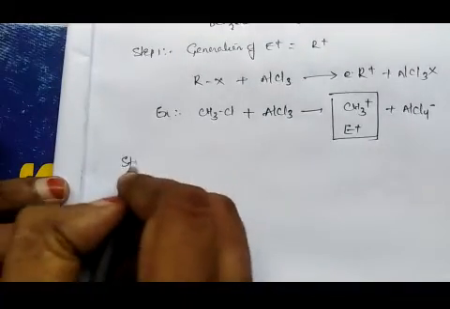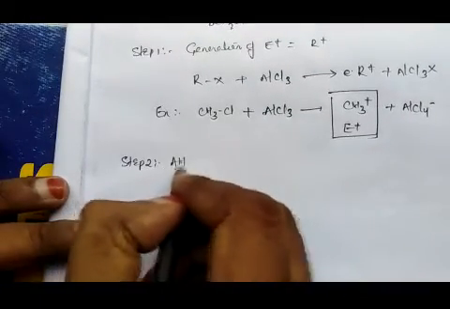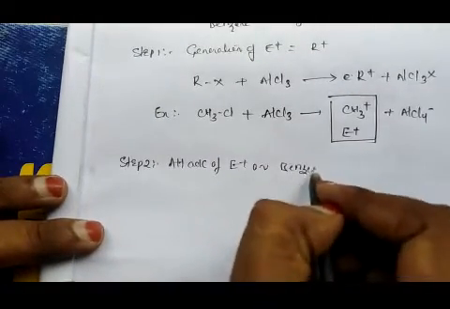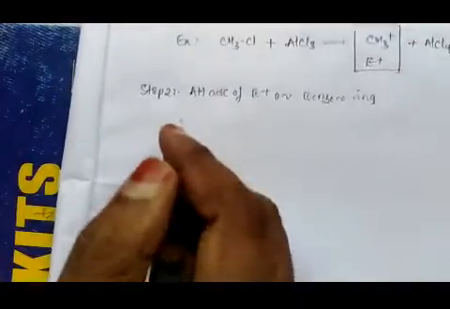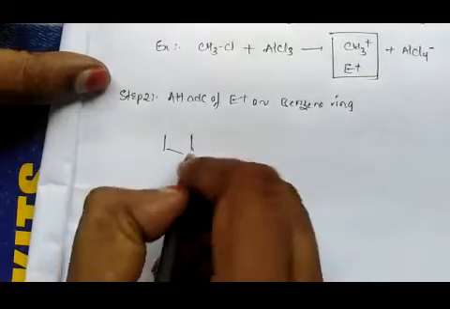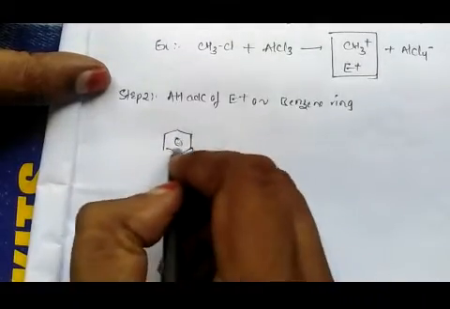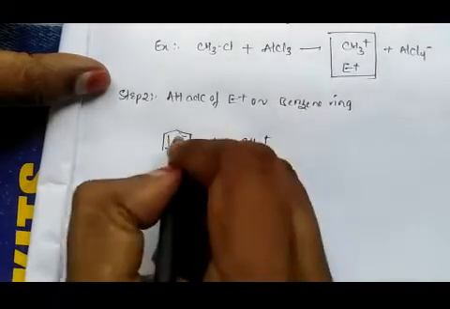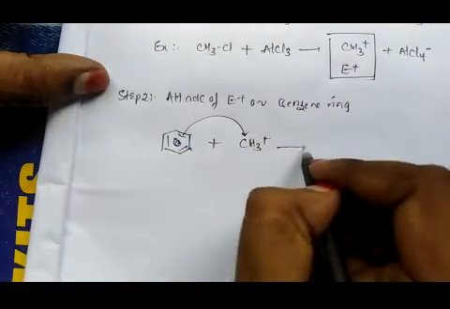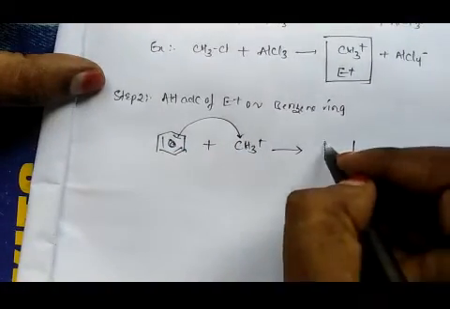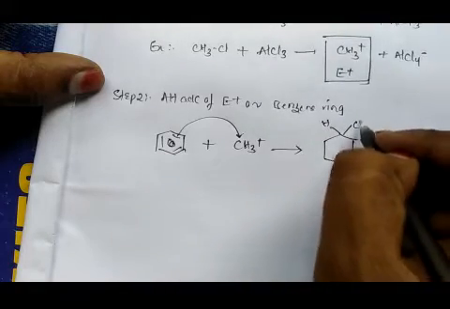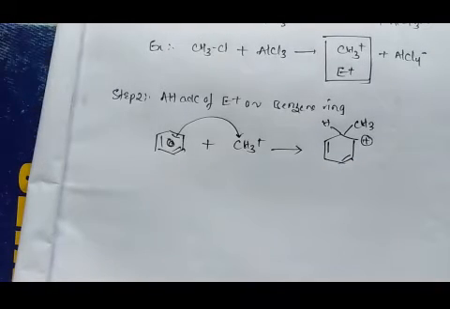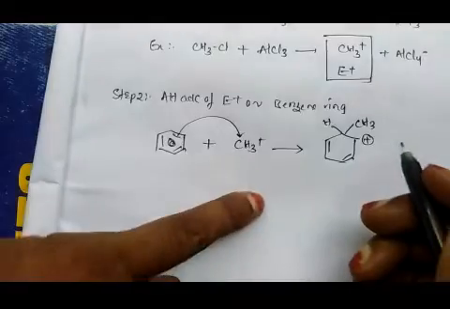So step 2 is the attack of the electrophile on the benzene ring. You have to write this equation like this, benzene molecule here, better to write double bonds over a circle, plus CH3 plus generated in step 1. This double bond attacks this CH3 plus, and we will get hydrogen and CH3 with a positive charge on the carbon atom adjacent to the one attacked by the electrophile, and it undergoes resonance stabilization.